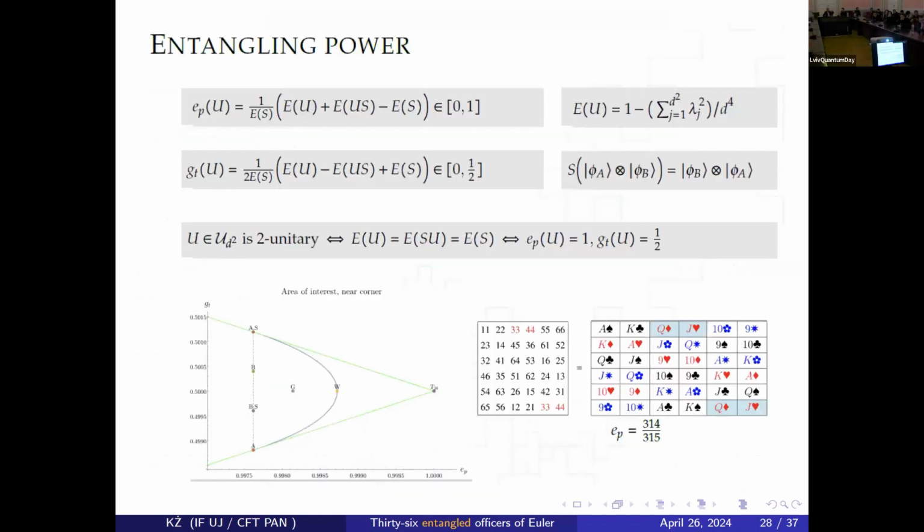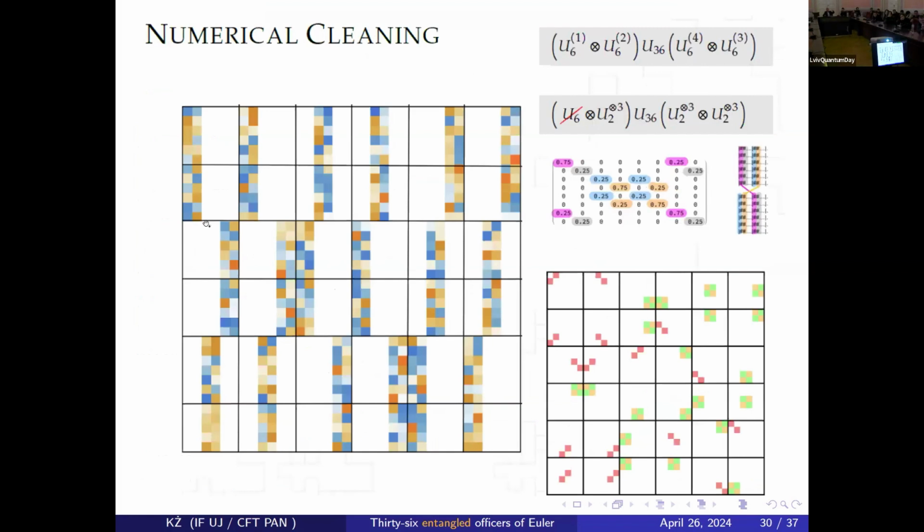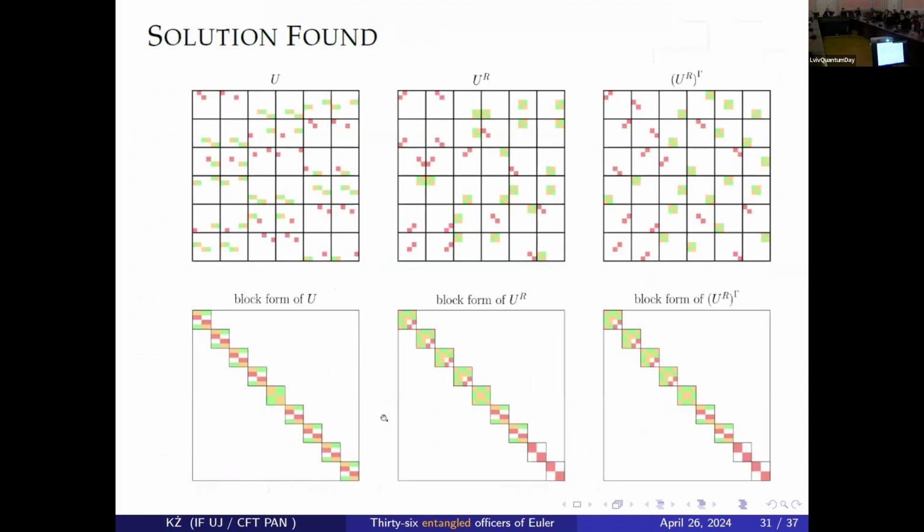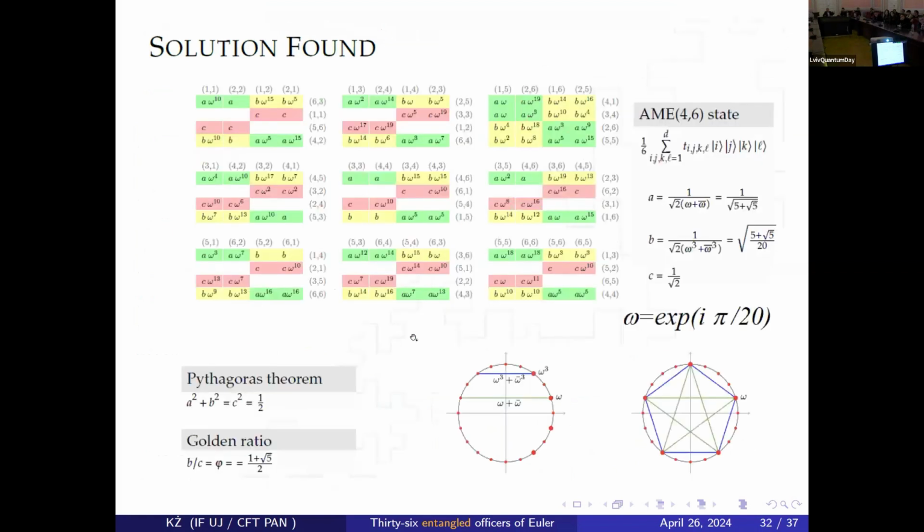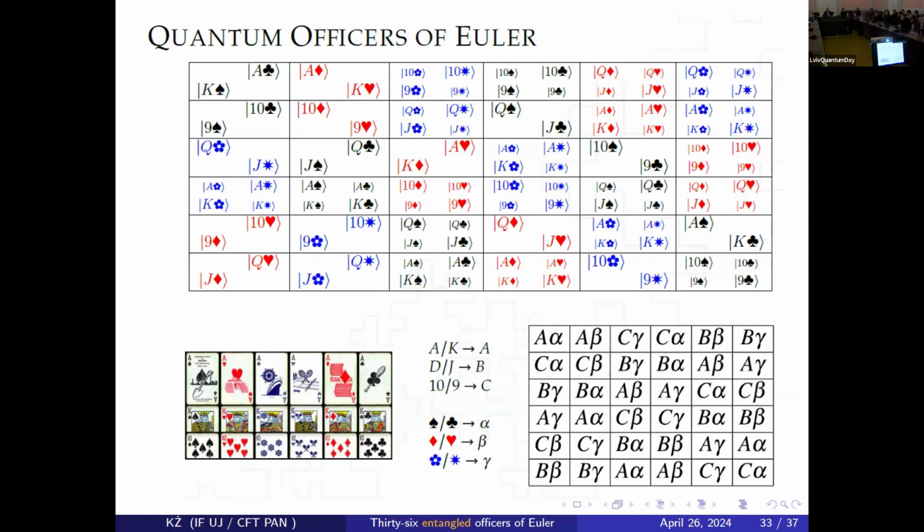Here's how we were working on this. Basically, we got numerically a huge matrix of size 36. We rearranged it once, then we arranged it another time to have the form of 9 blocks of size 4. Since it has to be unitary, we wrote unitarity conditions in each block, solved them analytically, and got the solution. Okay, so there are different ways to represent this solution. Now we call it a quantum version of the problem of Euler, which has a positive solution.